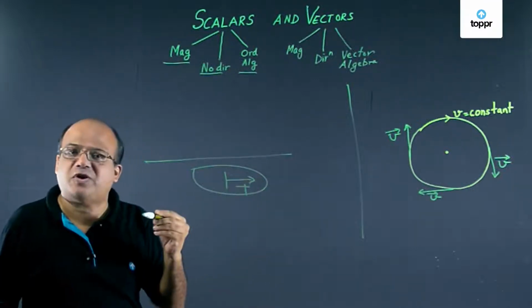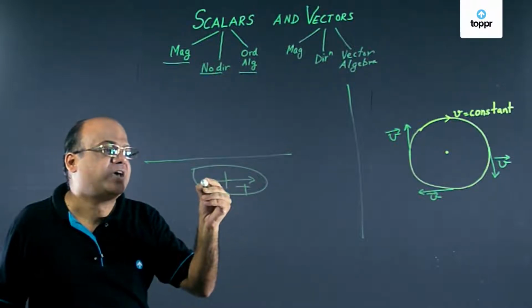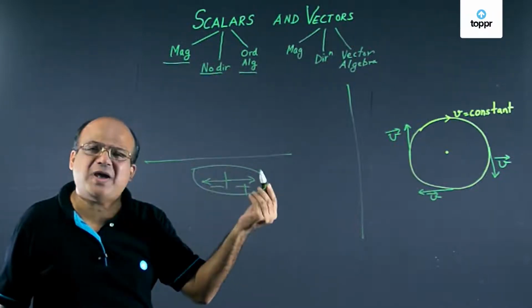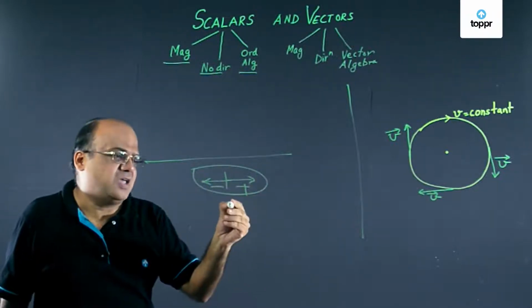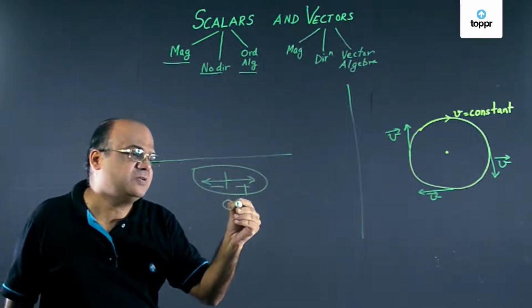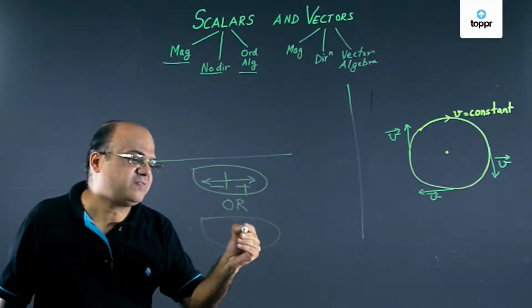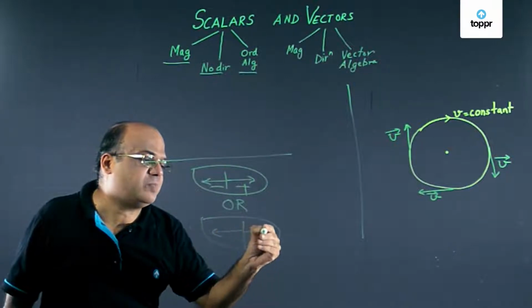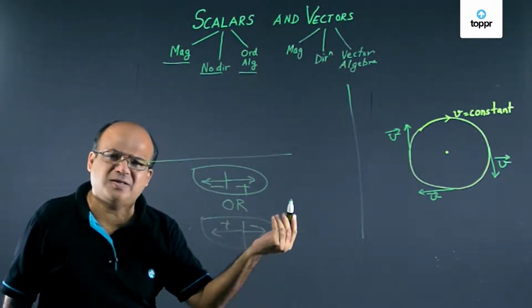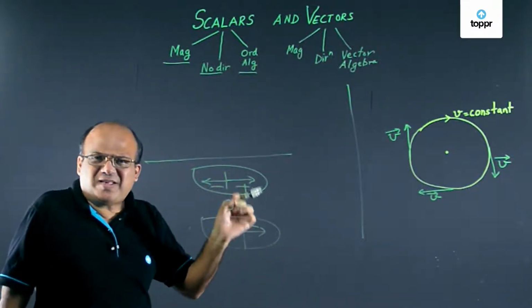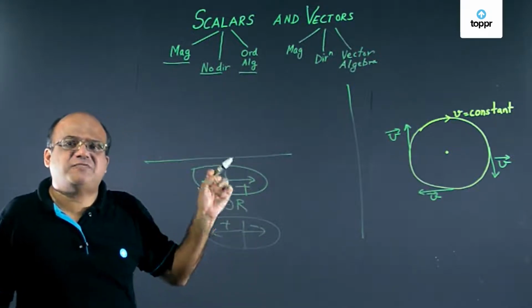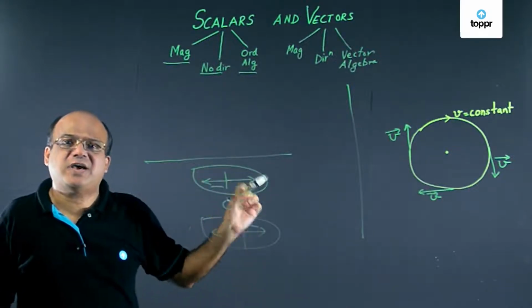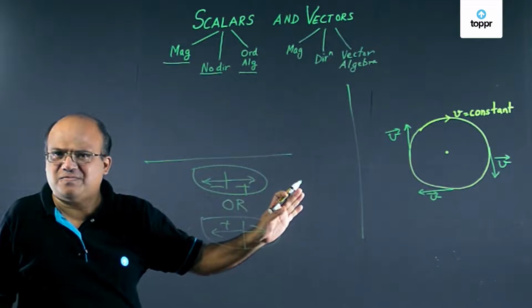One direction we'll call plus, the opposite direction automatically becomes minus. If you don't like this sign convention, we can call this plus, then opposite will become minus. So plus and minus sign are sufficient to specify the direction in this case.